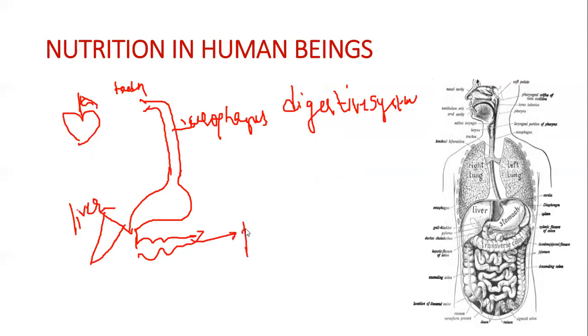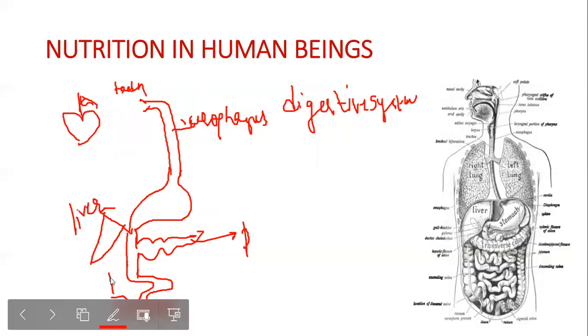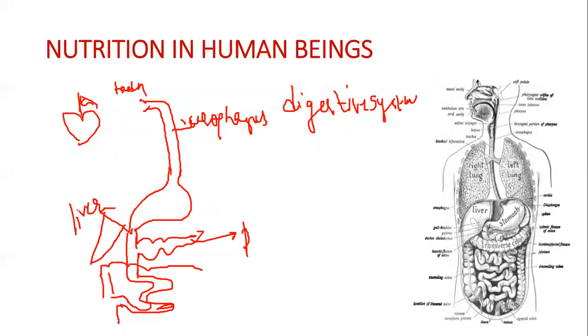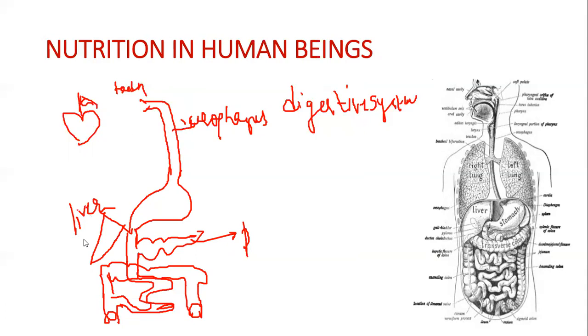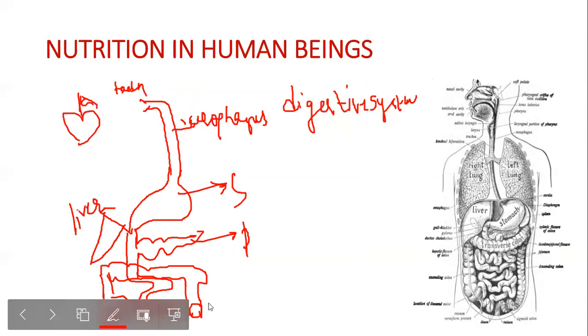This is the pancreas, and this is the small intestine, which goes into the large intestine. So these are the main parts: mouth, esophagus, stomach, pancreas, liver, small intestine, and large intestine.